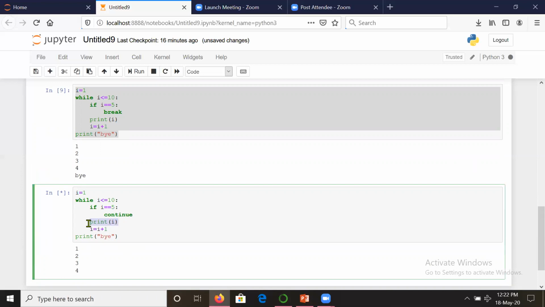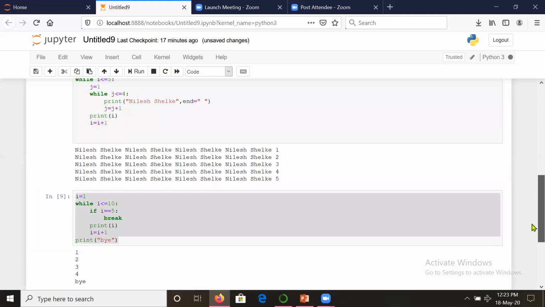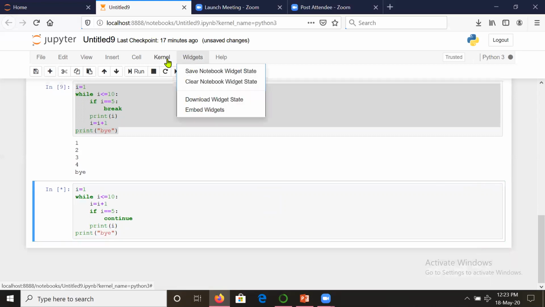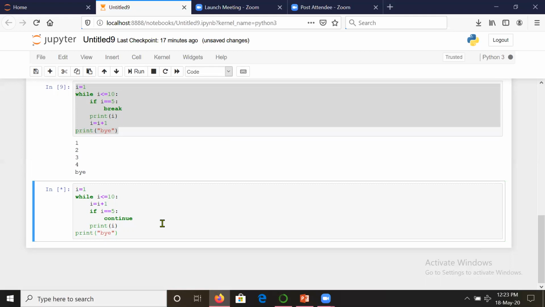Let us see, it will be more efficient if we write this way. Let us see the output of this.